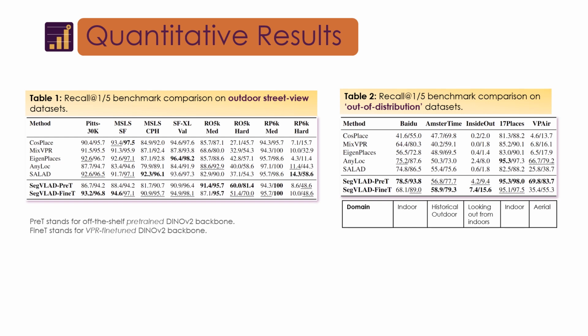Our method comes in two variants. The FineT version, which uses a VPR fine-tuned DINOv2 backbone, generally excels in outdoor street view datasets as seen in Table 1. Meanwhile, SegVLAD PT, using a pre-trained DINOv2 backbone, shows remarkable performance on out-of-distribution datasets in Table 2. The difference is highly noticeable in the cases of indoor and aerial datasets.